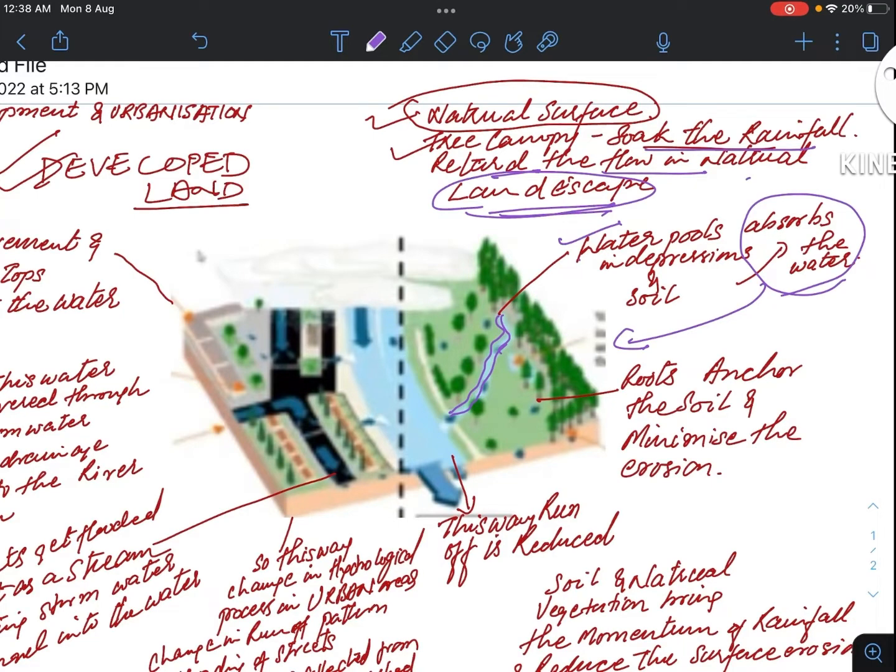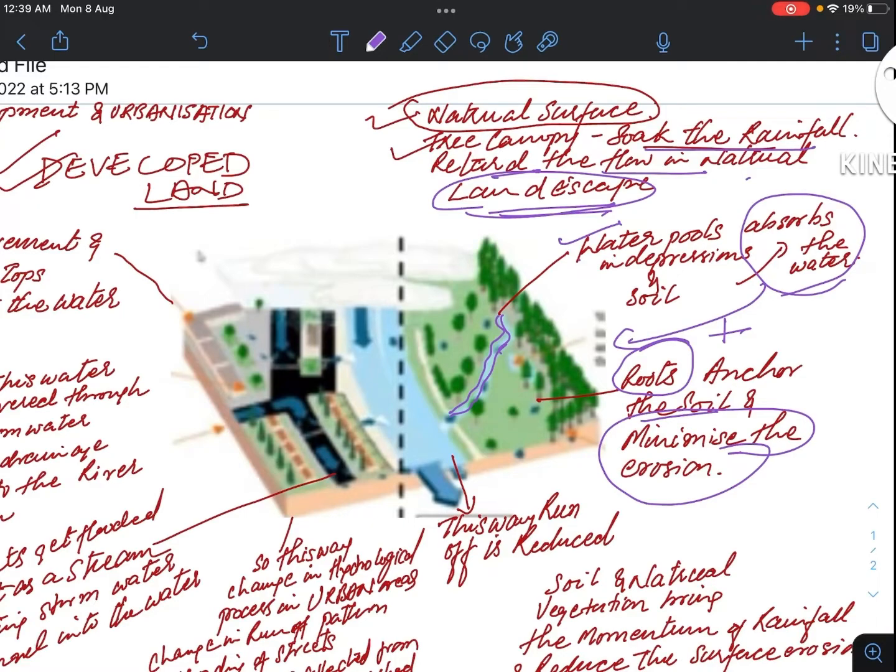The absorbing tendency is much more, or we could say that most of the water percolates beneath, underground, rather than flowing over the surface. Plus the roots of the trees anchor the soil and minimize the erosion. Erosion means they do not allow the soil to deplete.